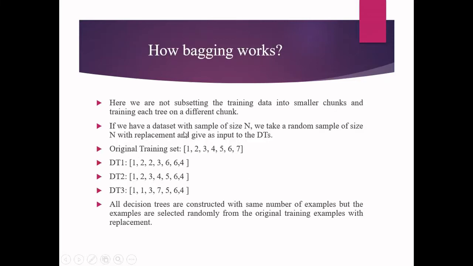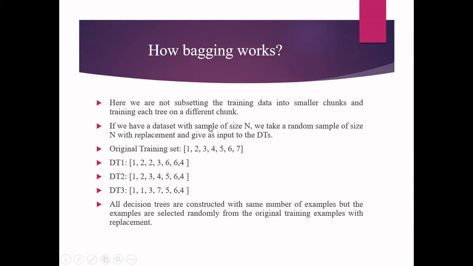So let us consider now how bagging is going to work. In this, we are not subsetting the training data into smaller chunks. What is the meaning here is if I have 100 samples, if I have 10 trees, I'm not going to divide that 100 by 10. If I divide 100 by 10, every tree will be getting 10 different samples. I'm not going to do that. Instead, what I'll be doing is,